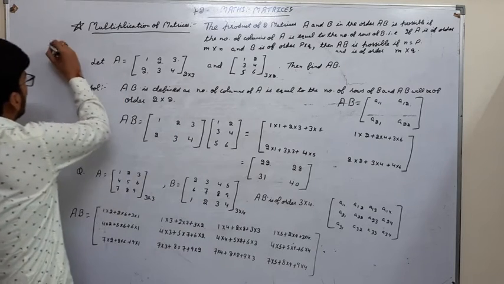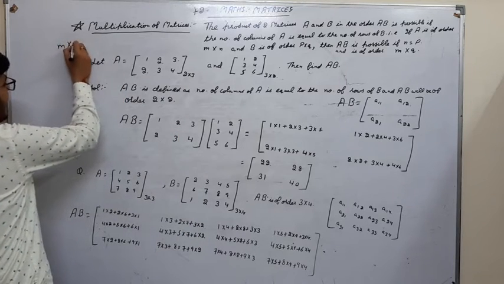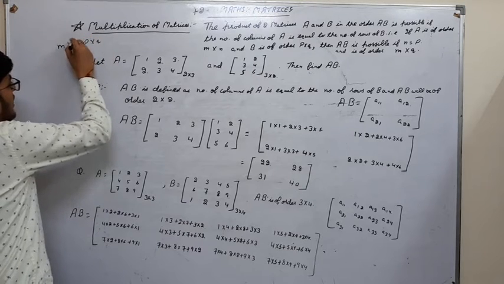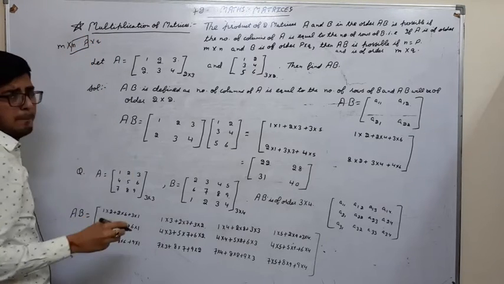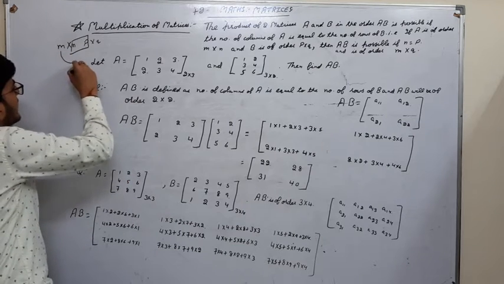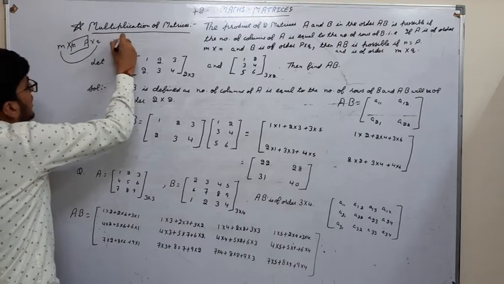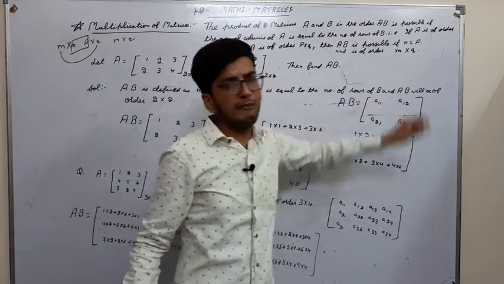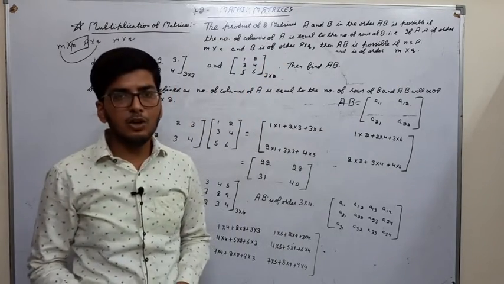We are multiplying two matrices M cross N and P cross Q. N must be equal to P and the order of the resulting matrix will be M cross Q. Clear? The order of AB will be M cross Q.